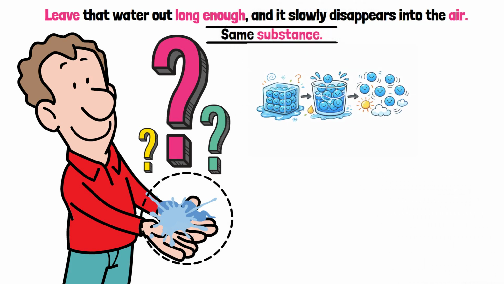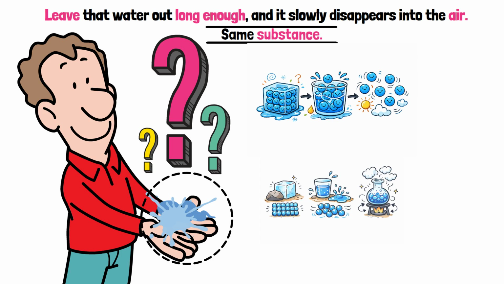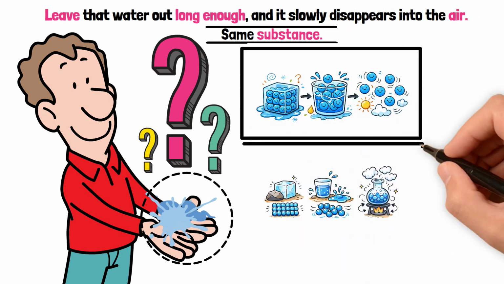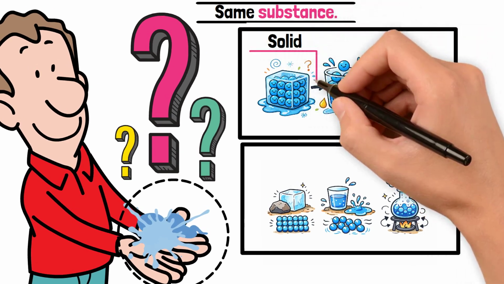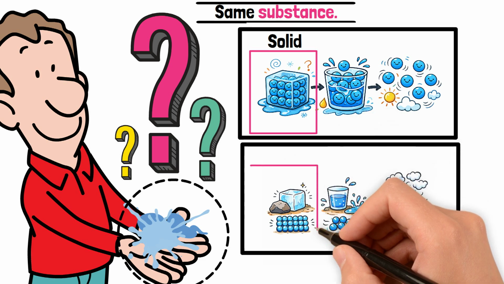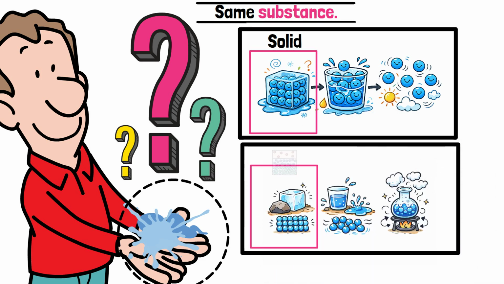Matter exists mainly in three states: solid, liquid, and gas. And the difference between them isn't what particles are made of, it's how they move. In a solid, particles are packed closely together. They vibrate in place but don't move freely. That's why solids keep their shape and volume.